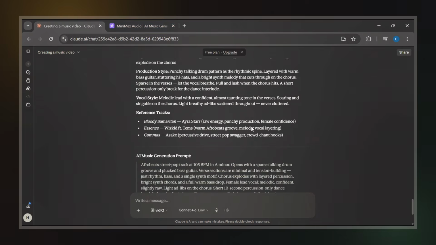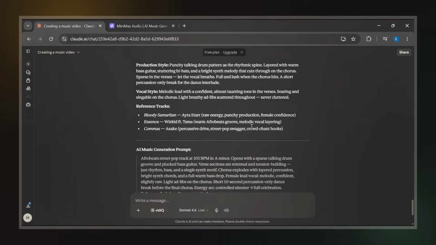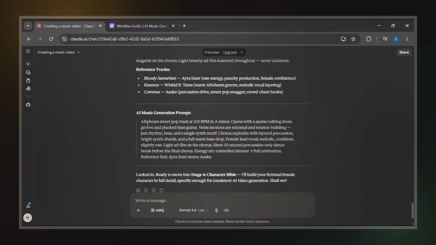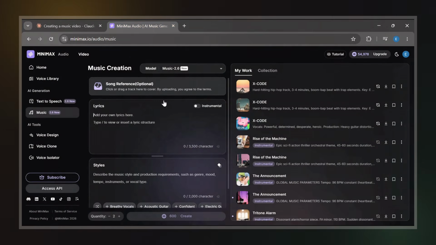Now that everything is ready, the next step is generating the actual AI music we'll use for the video. To do that, I open another tab and head over to Minimax Audio. You can also use platforms like Suno AI, but personally, I tend to prefer Minimax Audio a little more because the vocals and lyric delivery feel more realistic to me. Basically, the way the AI sings the words sounds more natural for this kind of AI music project. But honestly, it still comes down to personal preference. You can use either Suno or Minimax AI depending on the kind of result you want.